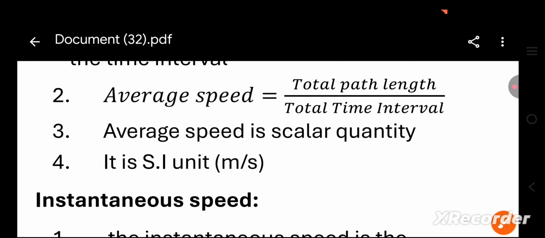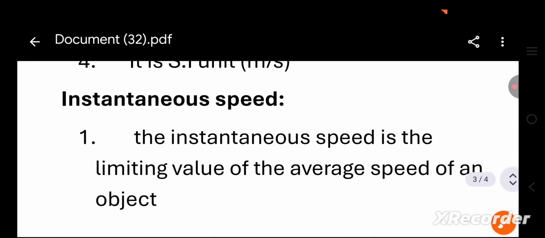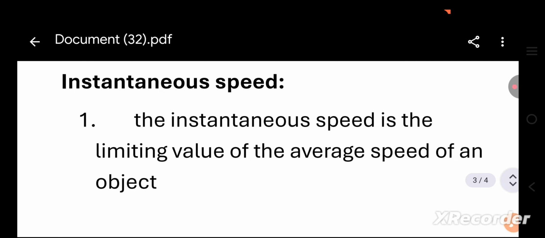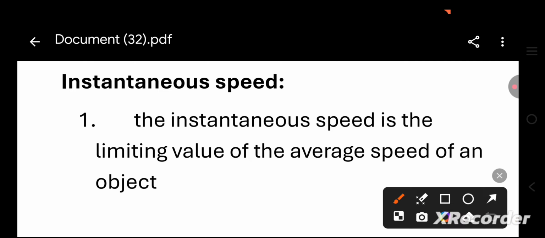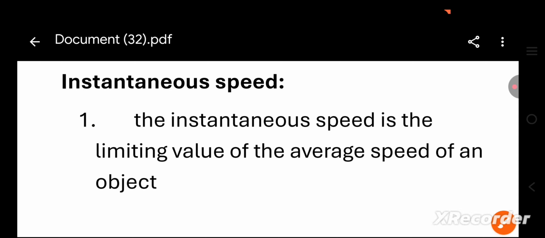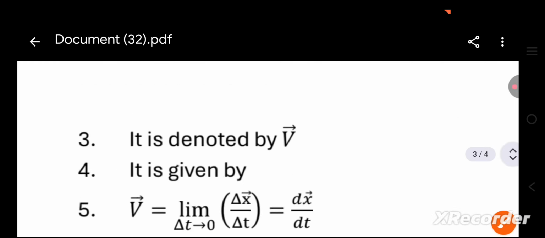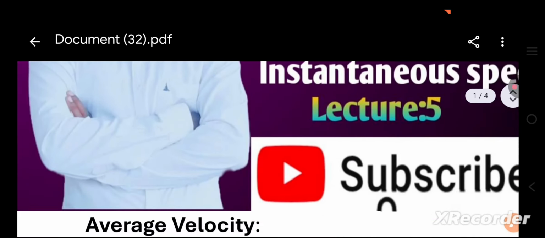Then the last point, instantaneous speed. The instantaneous speed is the limiting value of average speed. The first point, the instantaneous speed is the limiting value of the average speed of an object. We can see the four concepts.